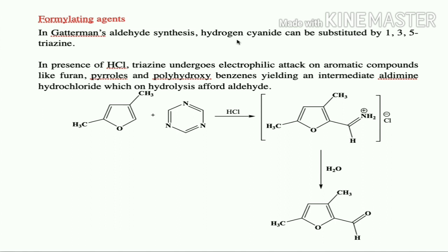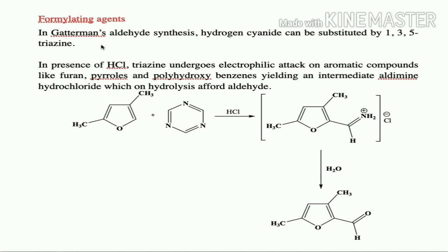So we can substitute 1,3,5-triazine in the place of hydrogen cyanide. Instead of using hydrogen cyanide, if you directly use 1,3,5-triazine, the same product that you get in the Gattermann aldehyde synthesis, you are going to get if you use 1,3,5-triazine. So it is going to act as a formylating agent.